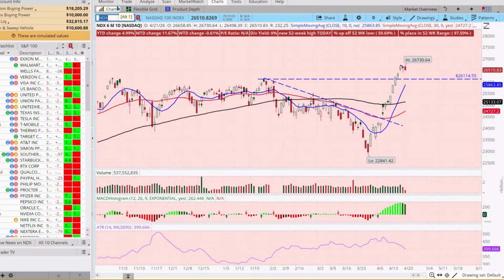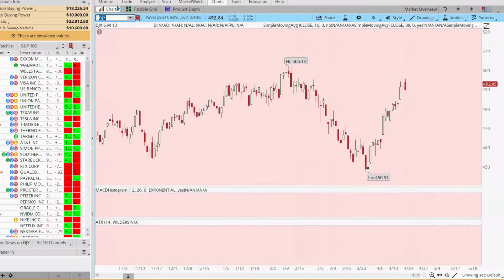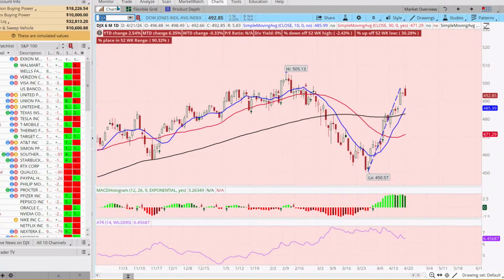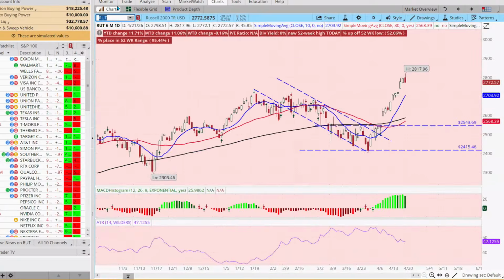Now, could we pull right back? Well, anything is possible. Our Dow, are we seeing variations on a theme here? Yes. Correction territory, quick recovery. This one didn't come up and hit a new all-time high as the S&P and the NASDAQ did. But if we look at our small caps, they hit a new all-time high today and are now pulling back a bit. But it too has had this correction territory pullback and then this dramatic recovery. And where's our VIX?